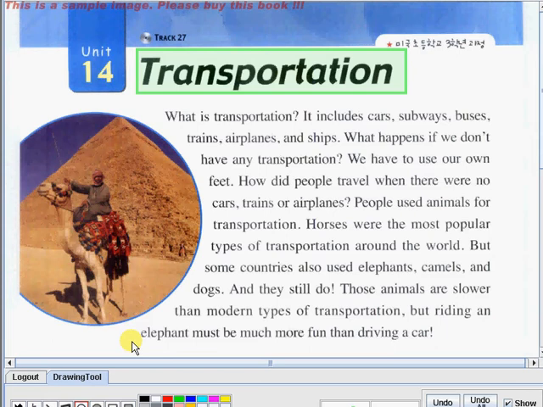So, let's have it for the second time. Let's make it faster, okay? Let's start. What is transportation?